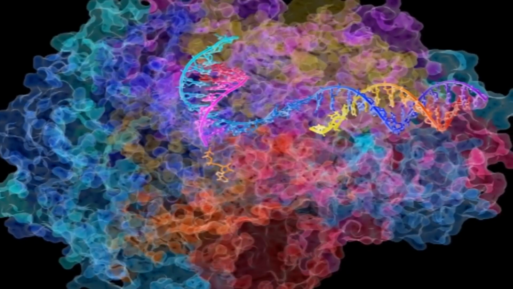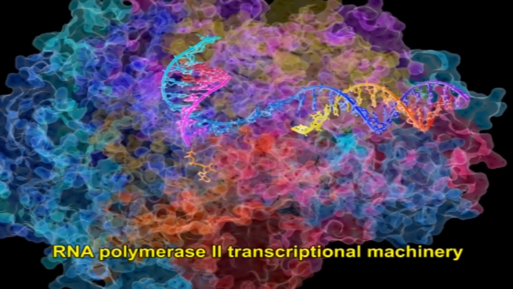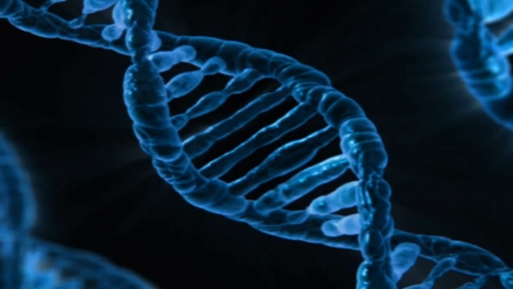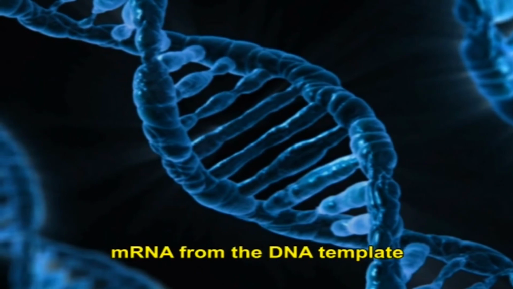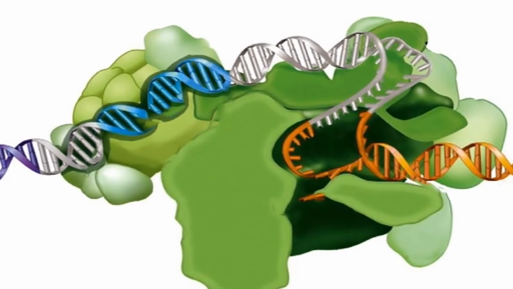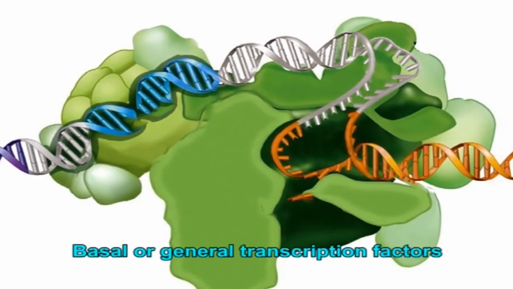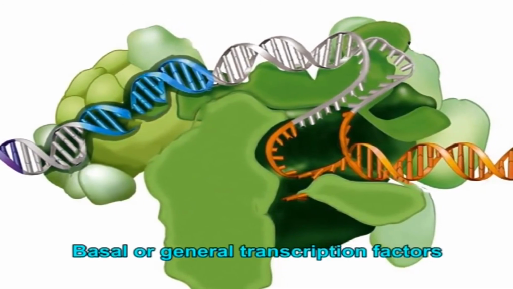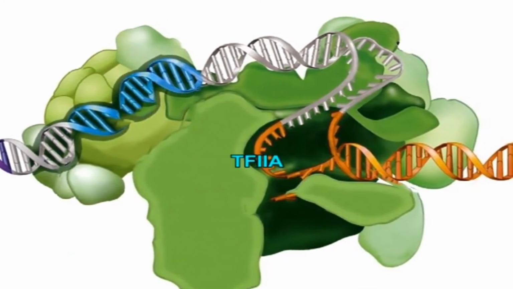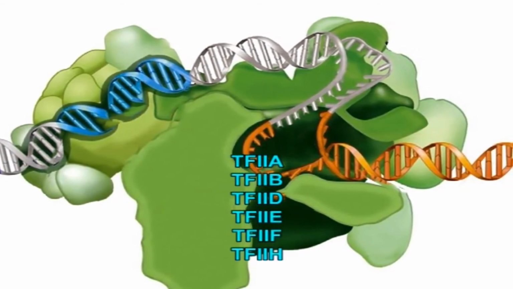The core promoter is the location of action of the RNA polymerase II transcriptional machinery. RNA polymerase II is a multi-subunit enzyme that catalyzes the production of mRNA from the DNA template. Precise and well organized transcription from a core promoter needs the polymerase beside the auxiliary factors that are usually termed basal or general transcription factors, which comprise transcription factor TFII, simply called TFIIA, TFIIB, TFIID, TFIIE, TFIIF and TFIIH.